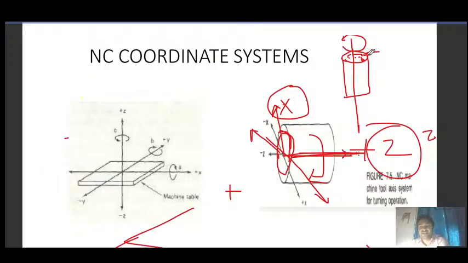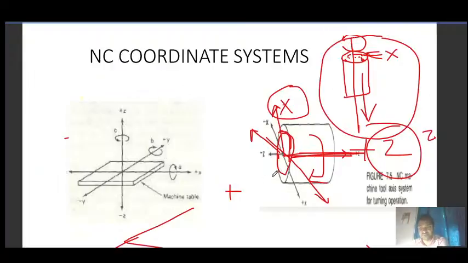So in only one direction you will consider x, and this direction becomes your plus z along the length. I am showing it vertically, but it is generally horizontal. The z-axis is generally horizontal. For understanding, I showed you this way.